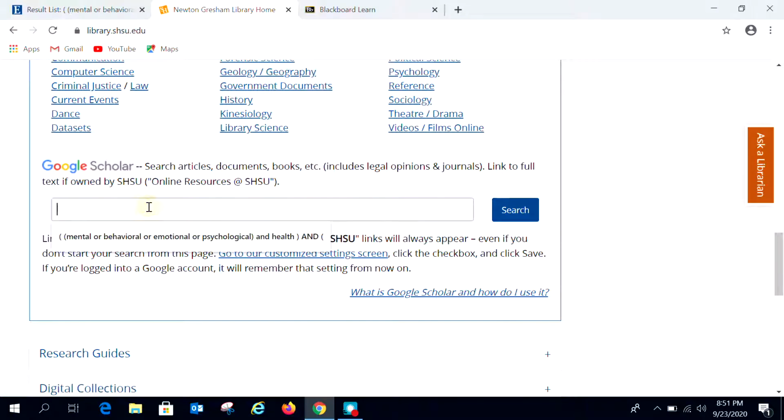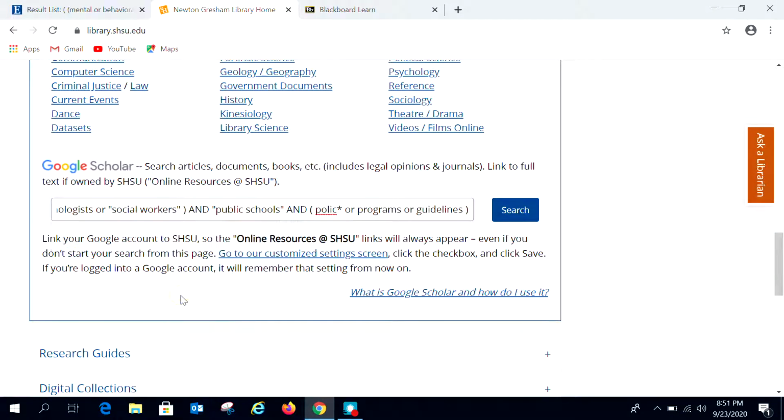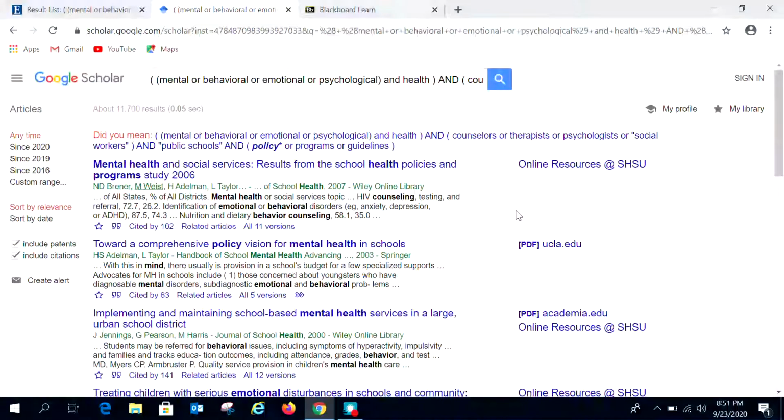But by using this one line, I can go ahead and paste that search into Google Scholar and hit search. And now you can see I've got some additional articles that I can look at in Google Scholar from my initial search that I conducted in Engine Orange.